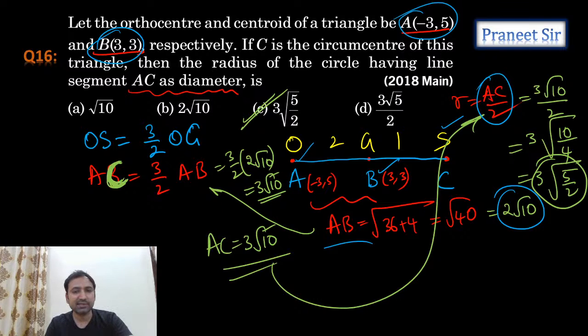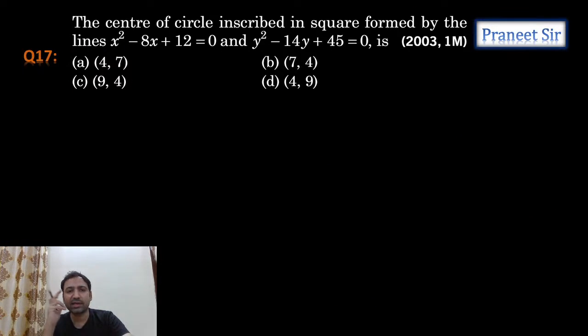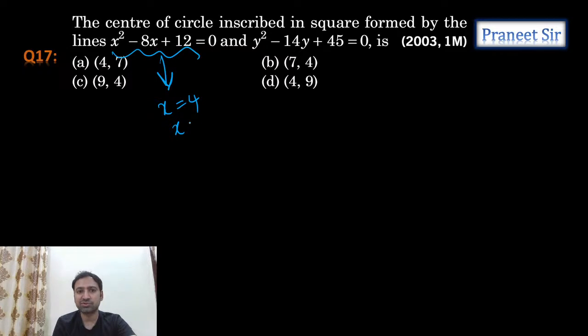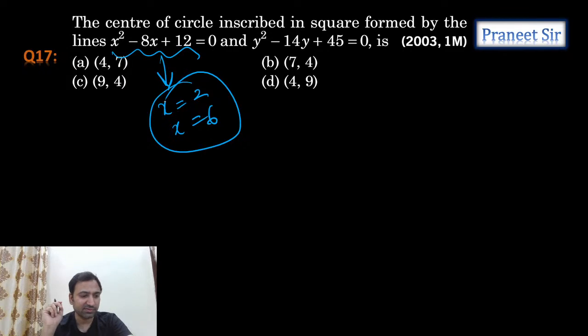Right, let's go to the next question, guys. Yeah, the next question is: the center of the circle inscribed in a square formed by the lines x square minus 8x plus 12 equals 0 and y square minus 14y plus 45 equals 0. So here we can calculate the roots and we'll get two lines. What are the two lines we get, guys? x equals 4 one line and x equals 2 one line. Huh? No, right? x equals 2 is one line and x equals 6 is the other line. Okay, two lines we are getting.